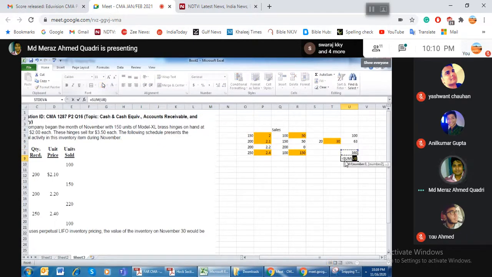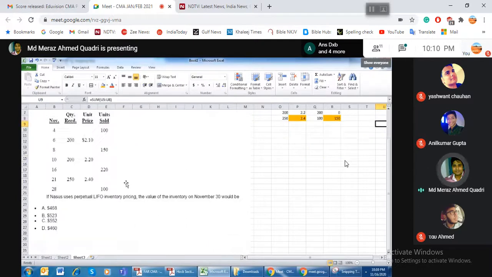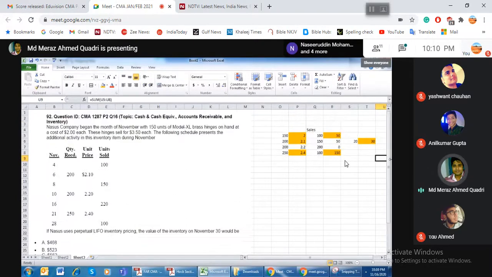Your answer will be like this: 523 rupees. What is the value of the inventory? 523 rupees. That is the B answers.